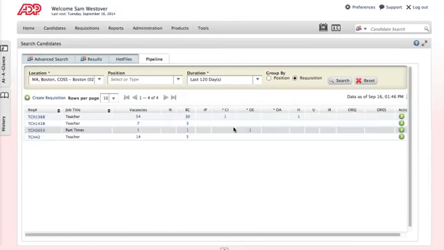Okay, so in the upper right-hand corner is a search box with a drop-down menu next to it to specify what you're looking for, either a candidate or a requisition. This is a great way to look for someone if you know their name. You can enter their last name, comma, first name, or just their first name or just their last name. You can even enter their email address and it will find them by that.